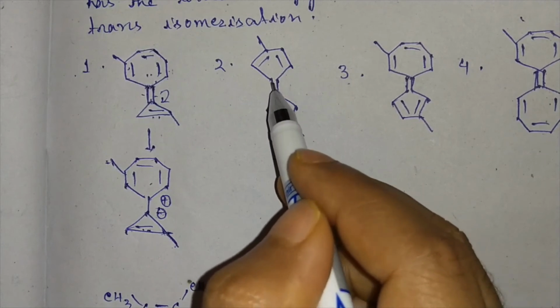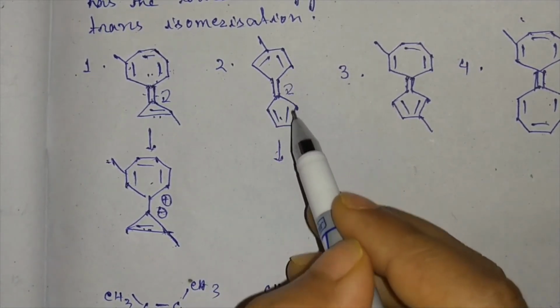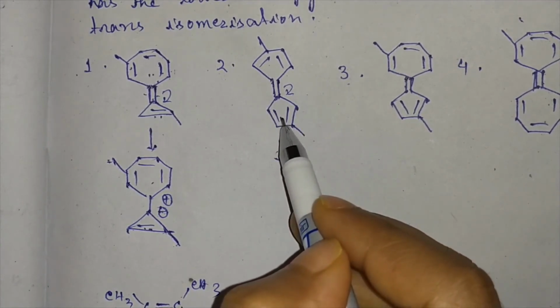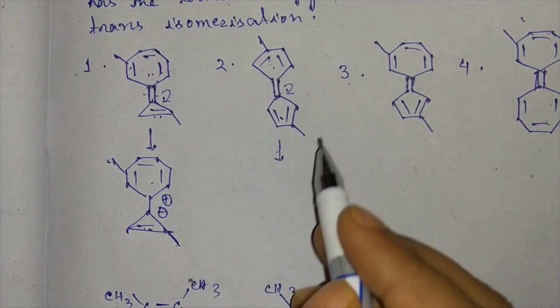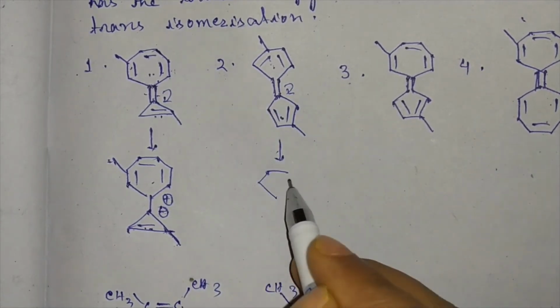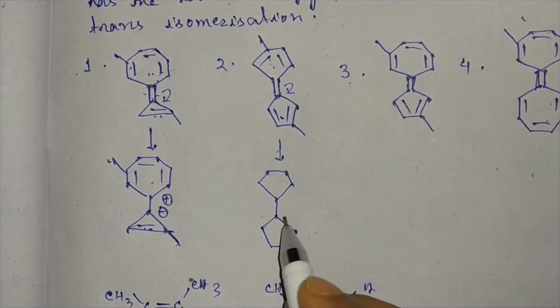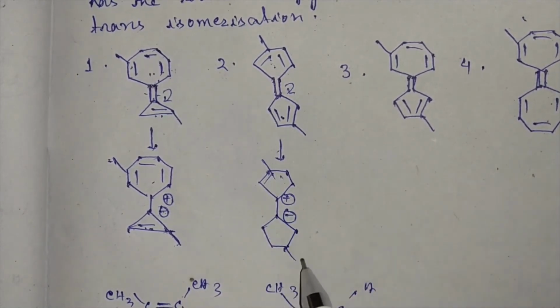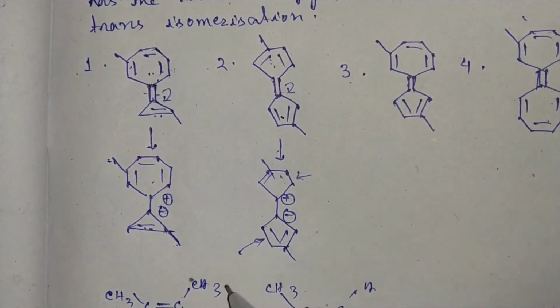Whereas in compound 2, if internal polarization occurs in this way, then one ring will be aromatic, a 6-pi electronic system, but the other ring will be anti-aromatic, a 4-pi electronic system. We will draw the structure. So this is aromatic, but this is anti-aromatic.